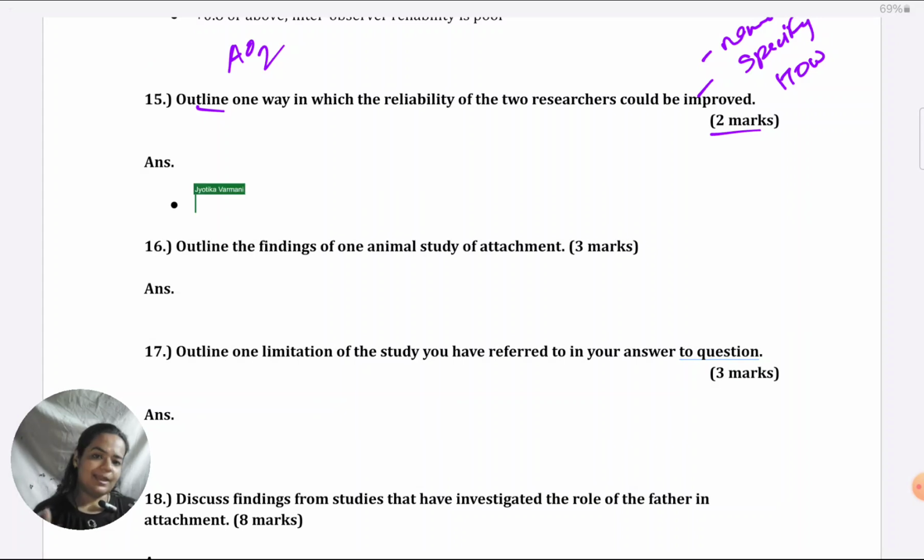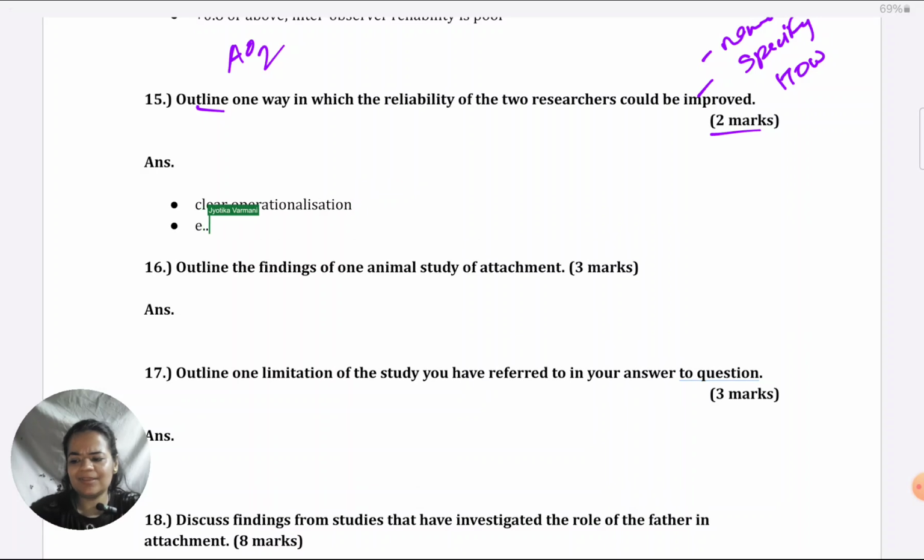Now, the one which I'm taking to give you an example is the operationalization one. So, first point would be the suggestion, I'll name it, that there should be clear or thorough operationalization of every behavior on the checklist. Then I just give an example, easy way to get 2 marks. For example, let's say if tongue protrusion is one of the behaviors, or I can take one which I have suggested earlier, say smiling. If it's tongue protrusion, I think it was the Schaffer and Emerson study. In that, the tongue coming out beyond the edge of the lower lip is considered to be tongue protrusion.